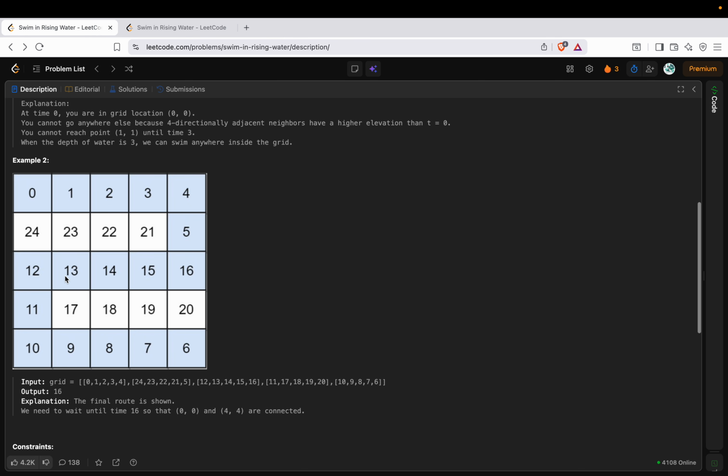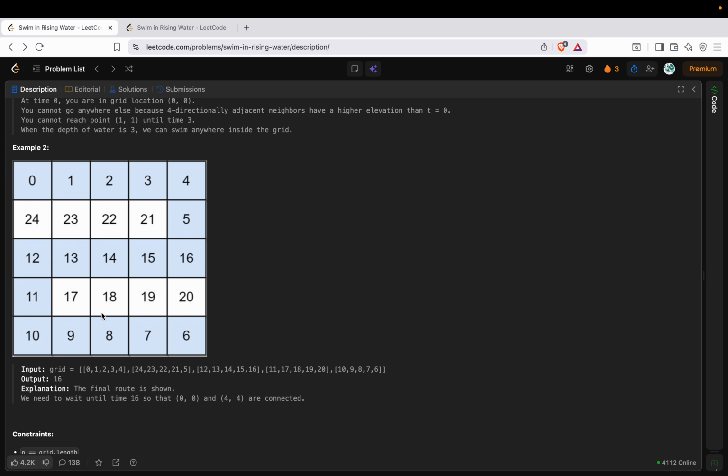If you wait till time t equal to 16, these cells will be submerged, and the rest of the cells have an elevation greater than t, so they will not be submerged. So if you wait till time t equal to 16, all these cells will be submerged and this path will be generated for you, so you can start from here and reach over here.